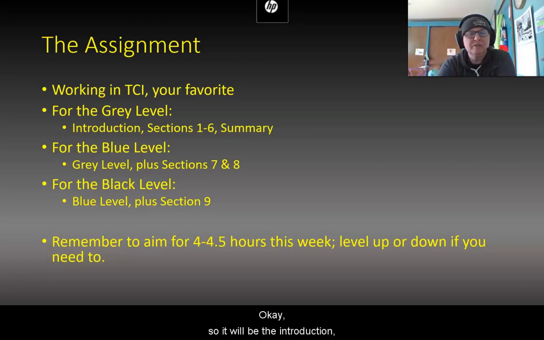So it'll be the introduction, sections 1 through 8, and the summary. For the black level, we're going to do all 9 sections. So it'll be the introduction, sections 1 through 9, and the summary. And remember, as always, you're aiming for 4 to 4.5 hours this week. Level up or down as you need to keep it within that range.